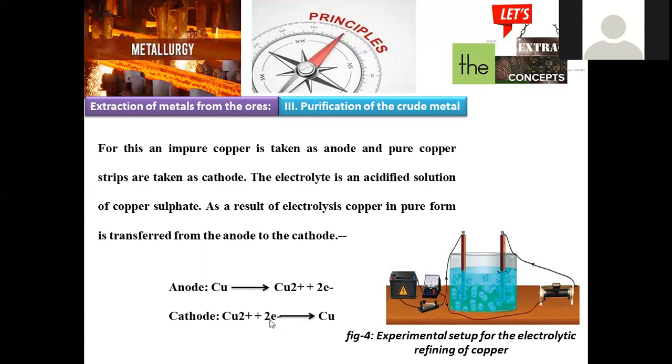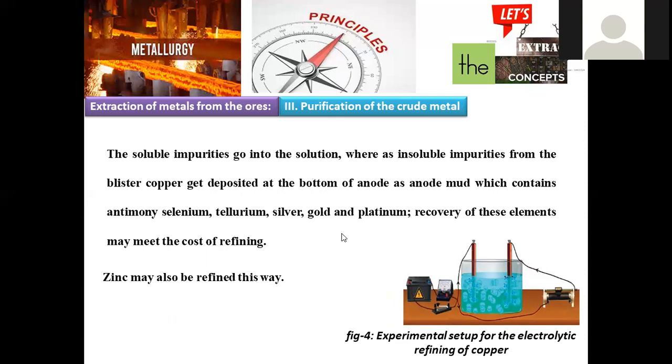At the cathodic region, the electrons released at the anode will be accepted by Cu2+, so that it will be converted into copper metal. Pure copper metal will be obtained, and that will be deposited at the cathodic region.